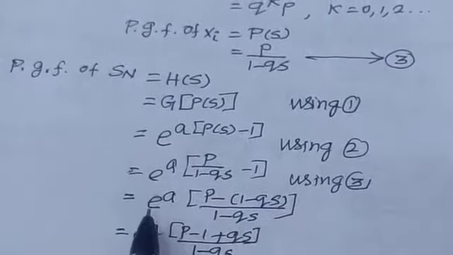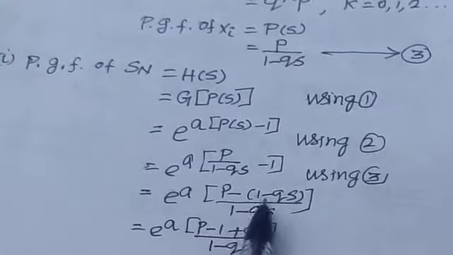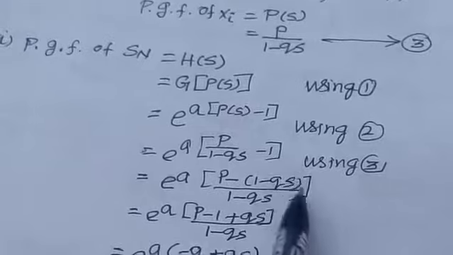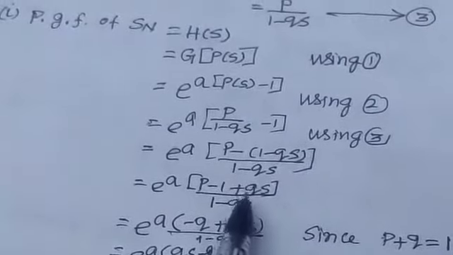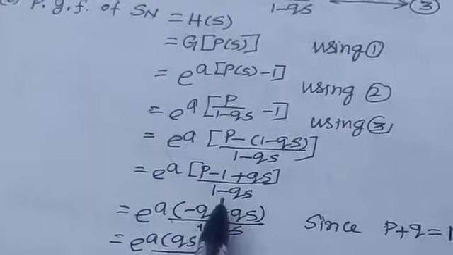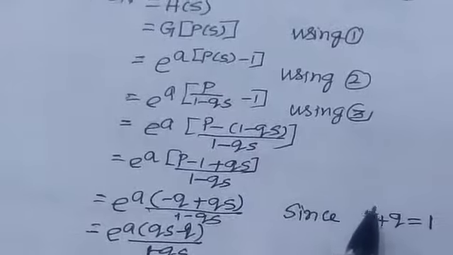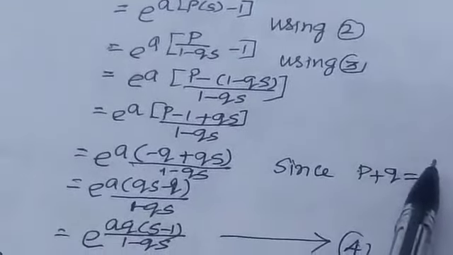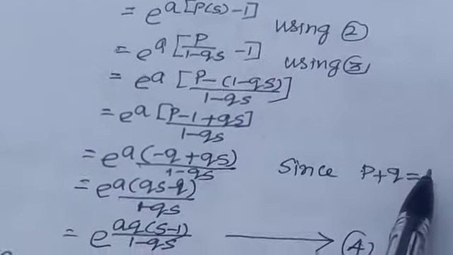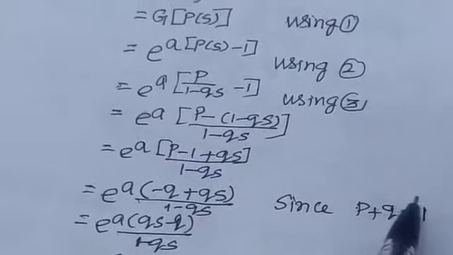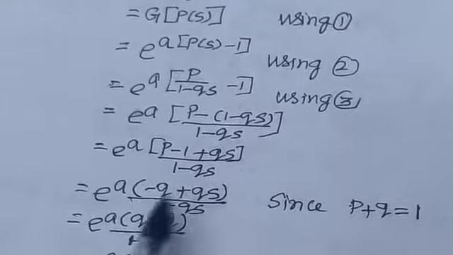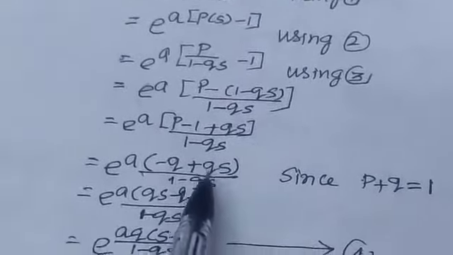Therefore this equals e power a, and taking the LCM, (p minus 1 plus qs) by (1 minus qs). We know that p plus q equals 1. Therefore, p minus 1 is minus q.